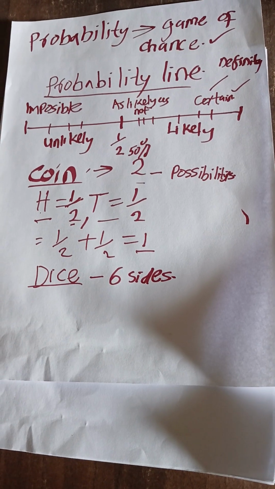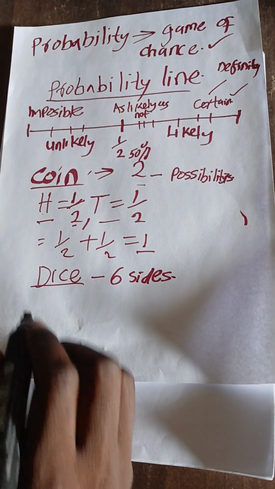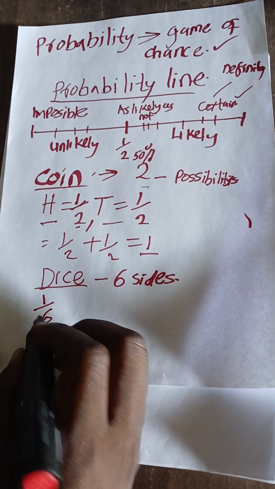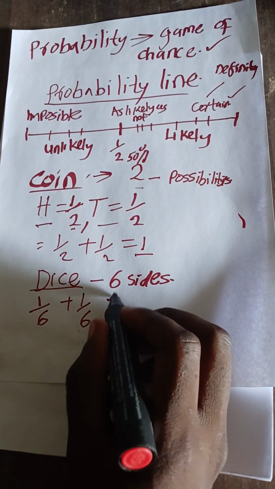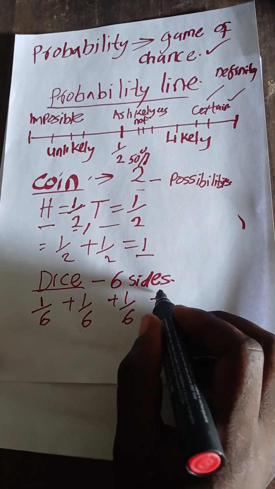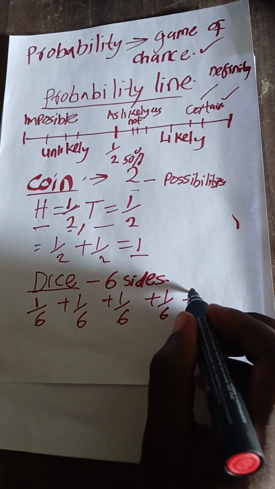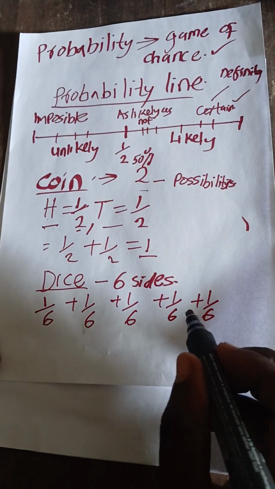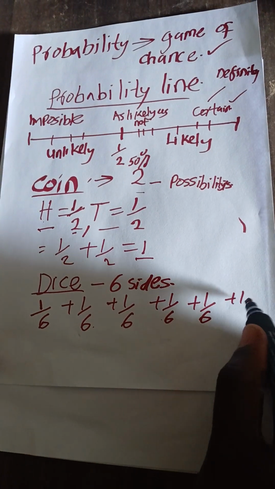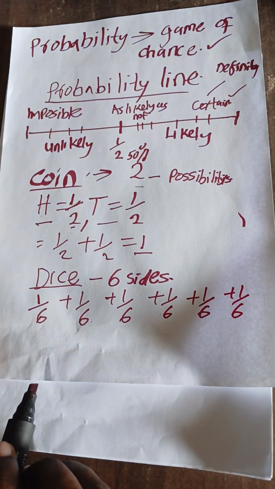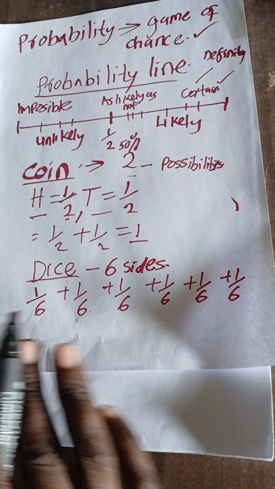To get one side of that die, it is 1/6, plus 1/6 for another side, plus 1/6, plus 1/6, plus 1/6, plus 1/6. It has 6 sides, 1, 2, 3, 4, 5, 6. So these are the sides of the die.